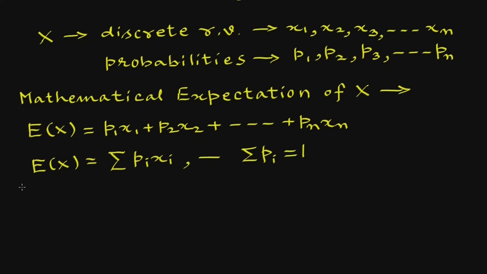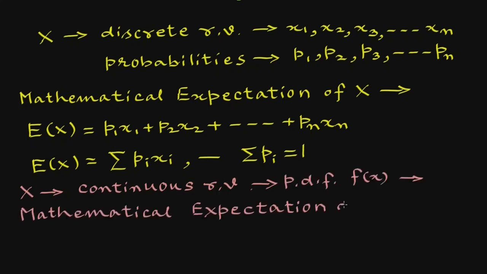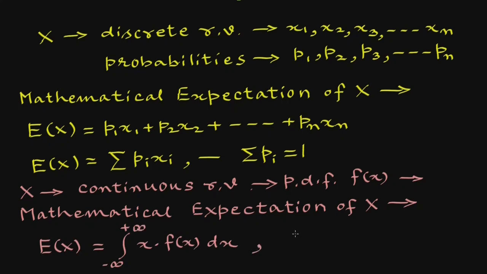And if x is a continuous random variable with probability density function f(x), then the mathematical expectation of x is E(x) equals integral x f(x) dx from minus infinity to plus infinity, where integral f(x) dx from minus infinity to plus infinity is 1.